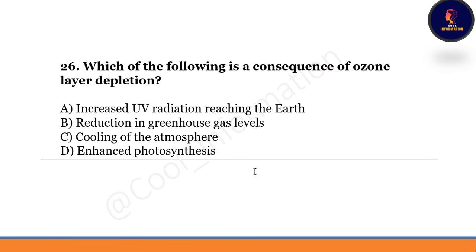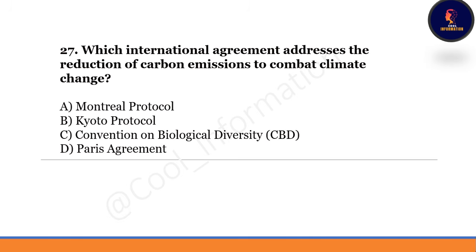Next question. Which of the following is a consequence of ozone layer depletion? Option A increased ultraviolet radiation reaching the earth. Option B reduction in greenhouse gas level. Option C cooling of the temperature. Last option is enhanced photosynthesis. Correct option is option A. Increased ultraviolet radiation reaching the earth is the consequence of ozone layer depletion.